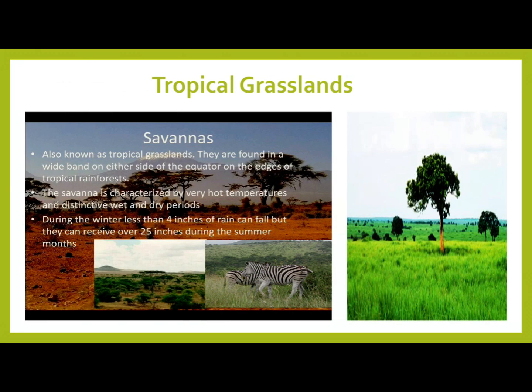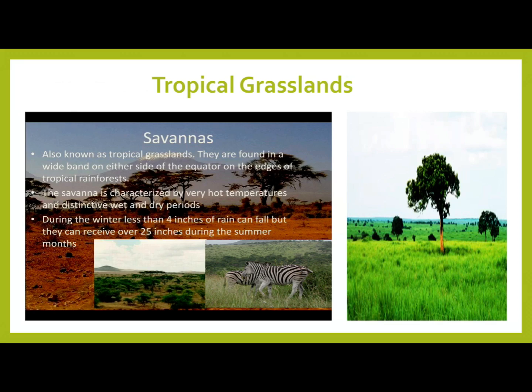Dear students, tropical grasslands are found in tropical regions. They are also known as savannas. They are found in a wide band on either side of the equator on the edges of tropical rainforest. The savanna is characterized by very hot temperatures and distinctive wet and dry periods. During the winter, less than 4 inches of rain can fall, but they can receive over 25 inches during the